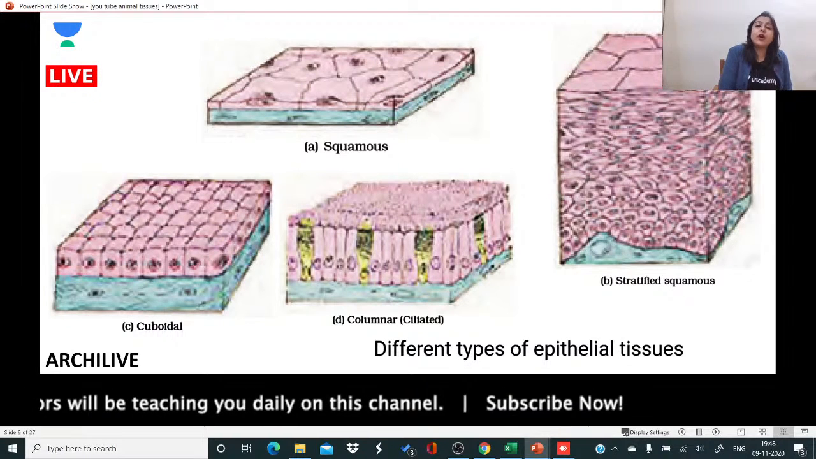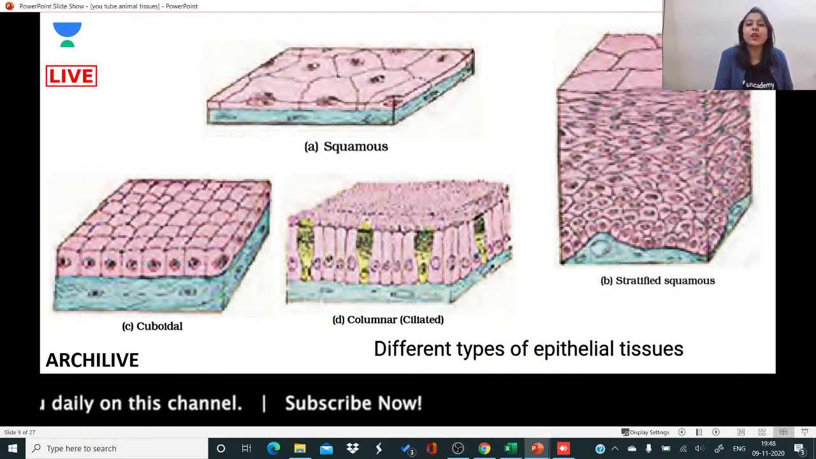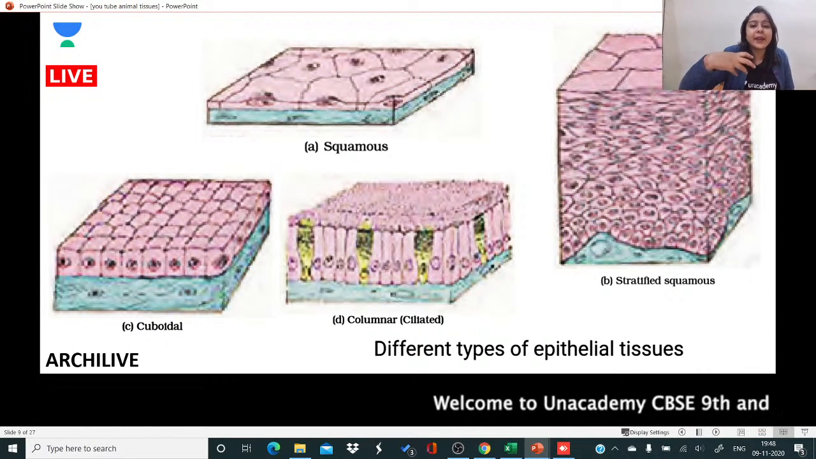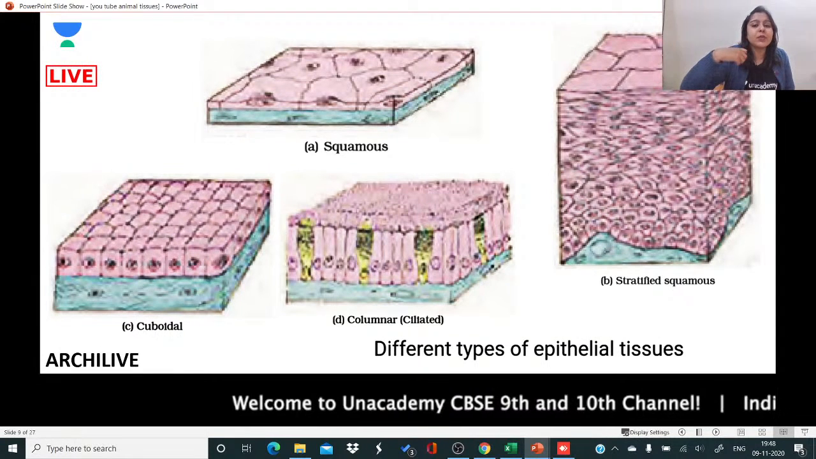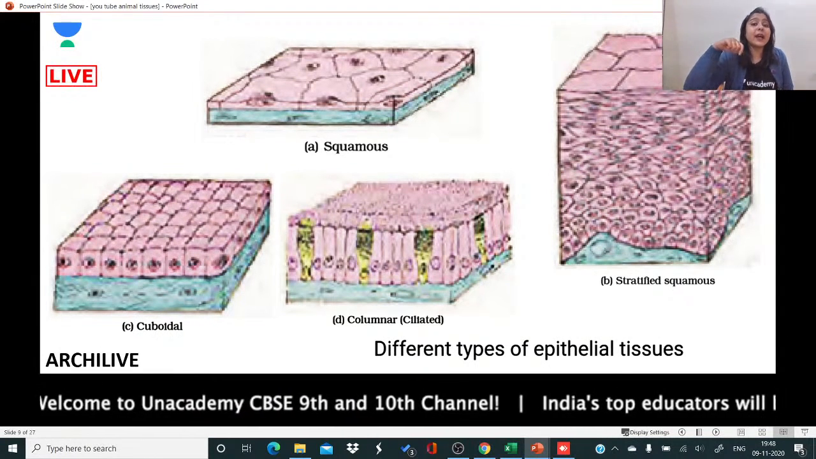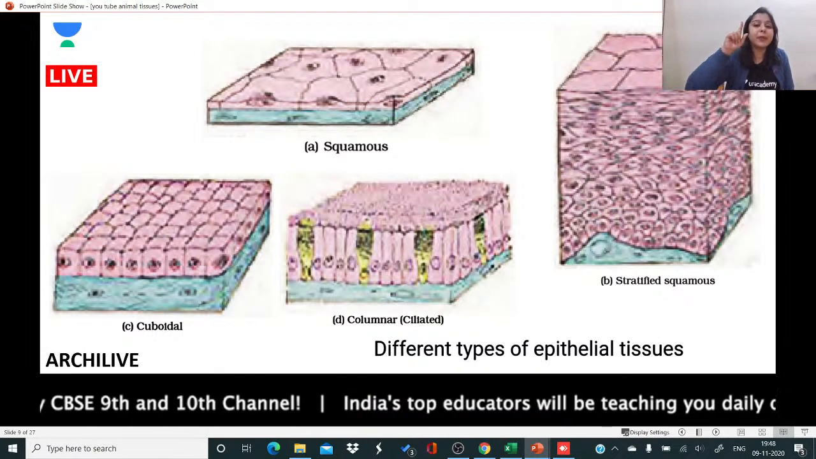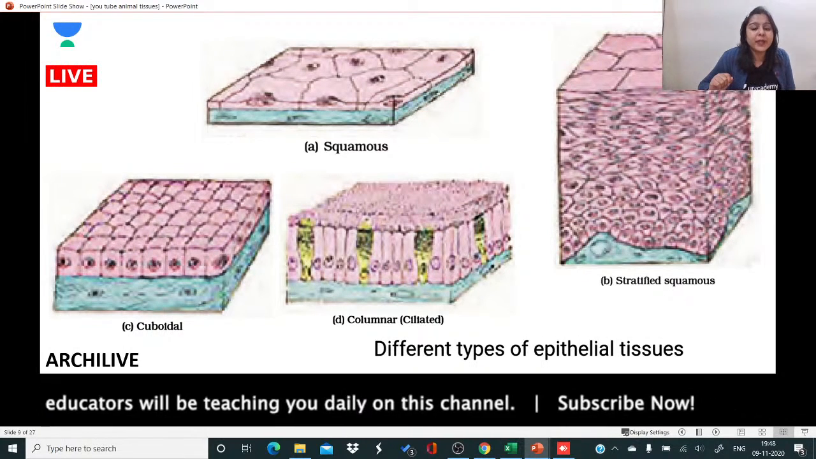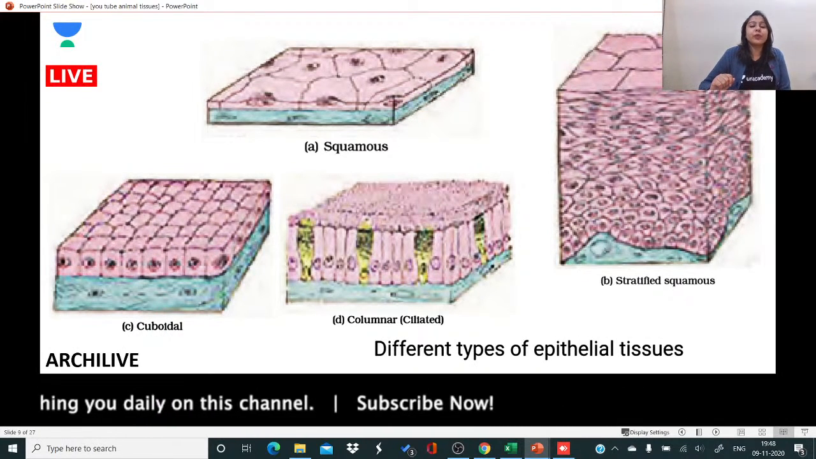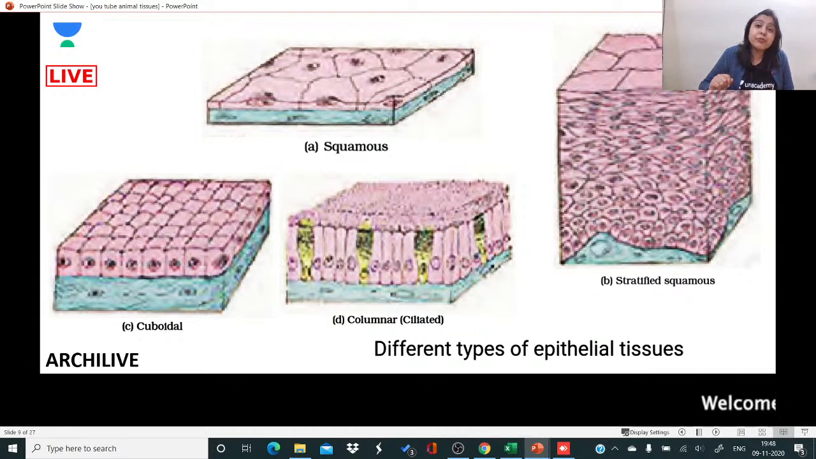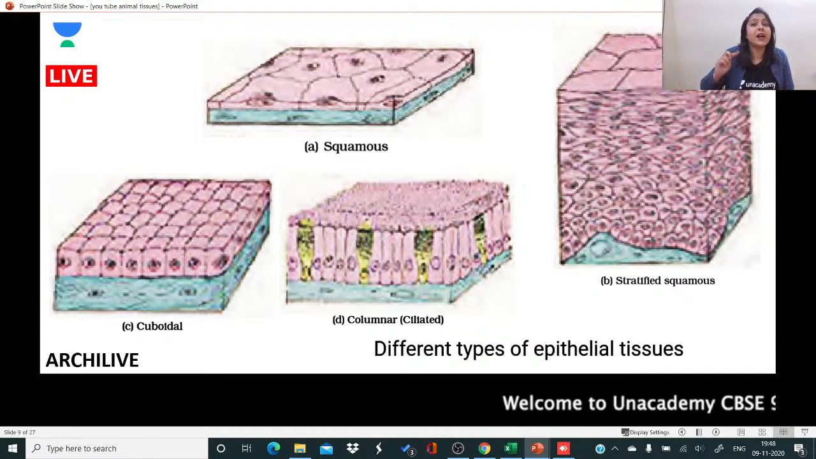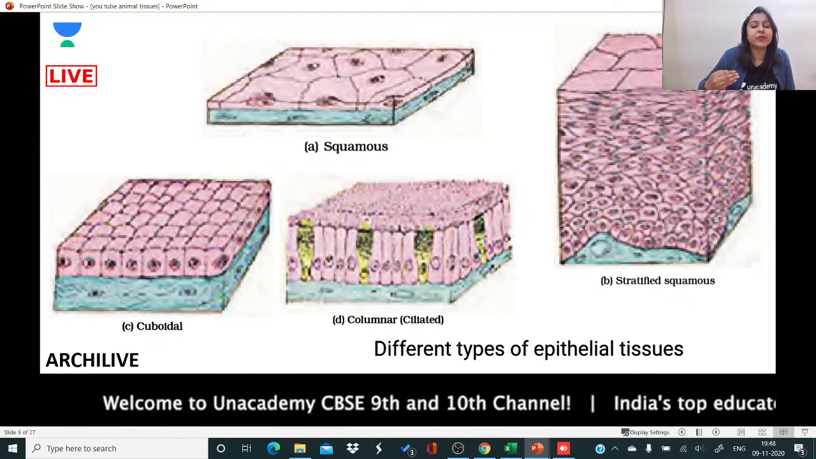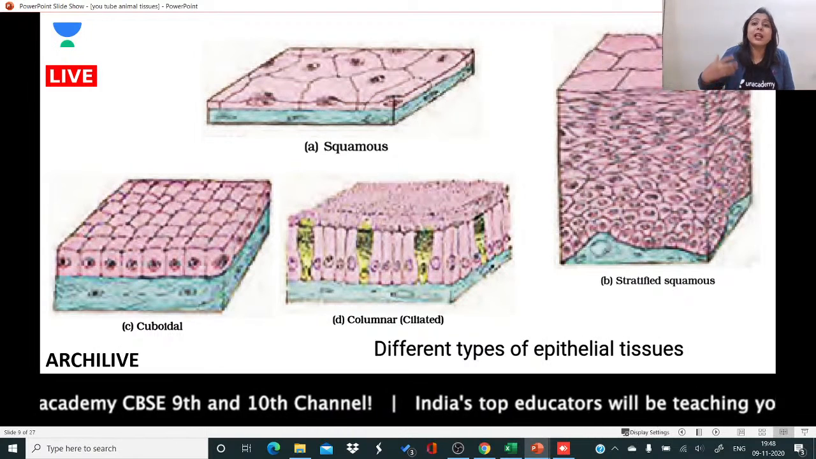And where are you going to find columnar epithelium? You're going to find columnar epithelium mostly in glands, mostly in the cells which are going to carry out secretion. So that is about columnar epithelium. Okay, and what is ciliated? Ciliated is the epithelium where cilia are present. And what do cilia do? Cilia carry out movement. So ciliated epithelium is going to be present in places where any kind of movement is required, because cilia are locomotory structures. Basically, they help in movement. When they are present in the body of an organism, they help the organism to move.